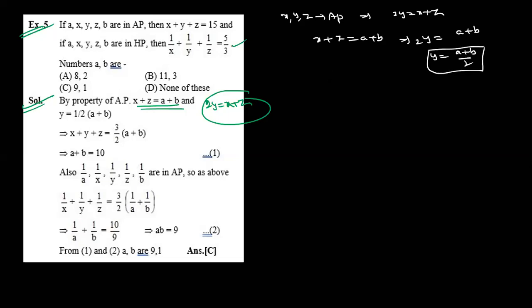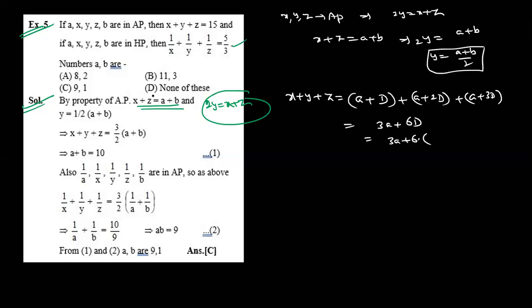Forget this one. Now x plus y plus z is equal to how much? Anyone? Sum of these three terms is how much? x means how much, Rana? a plus d, a plus 2d, a plus 3d. So what is the meaning? 3a plus 6d. So 3a. What is the common difference? Anyone? Find out that.